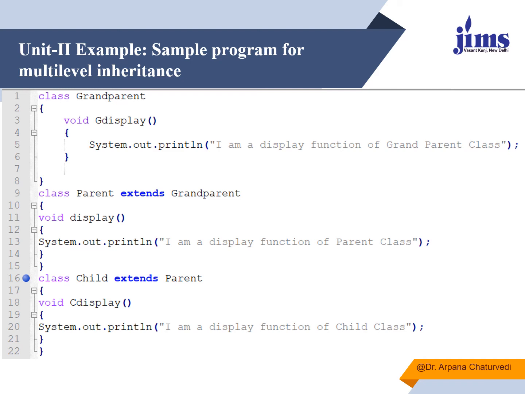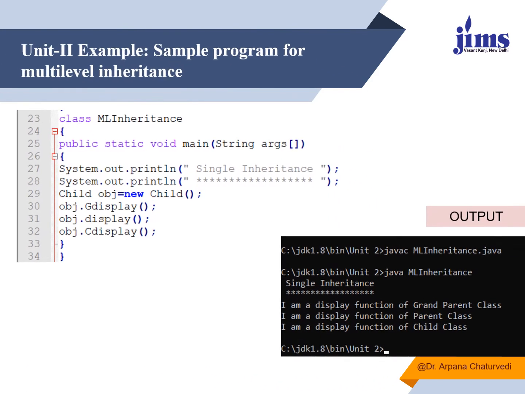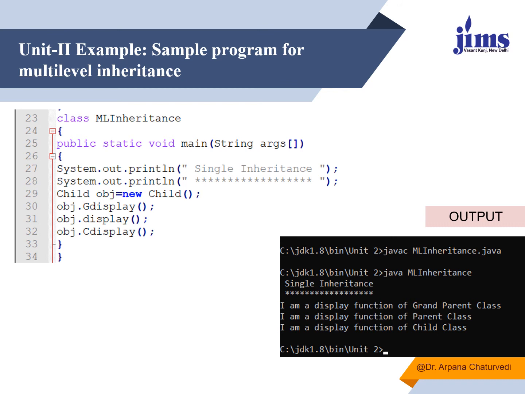We can go to the main function, for which I have created another class, that is ML inheritance. Within this I'll make the object of the child class, the last class which I have derived, and we see whether with the object of this child class I am able to access all the other functions which are defined inside the other parent classes. And see, it is possible. It is displaying I am a function of grandparent class, then I am a function of parent class, then I am a function of child class.